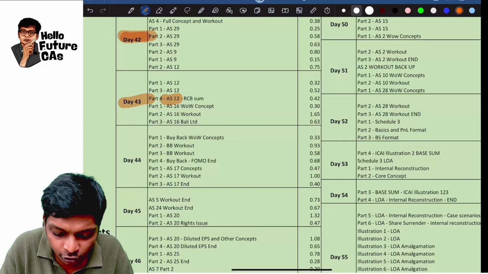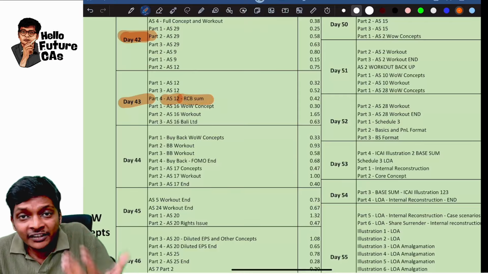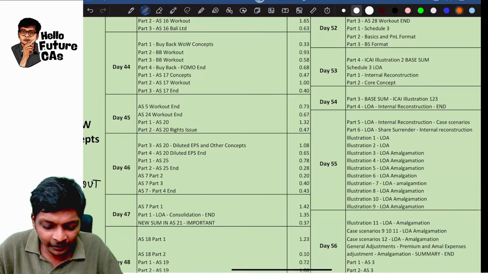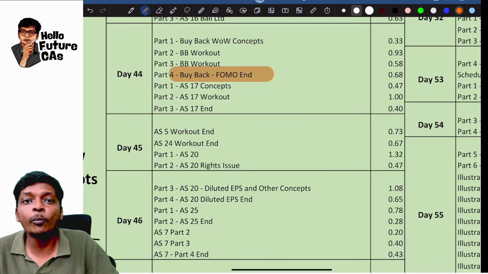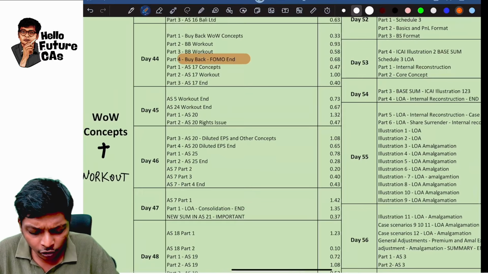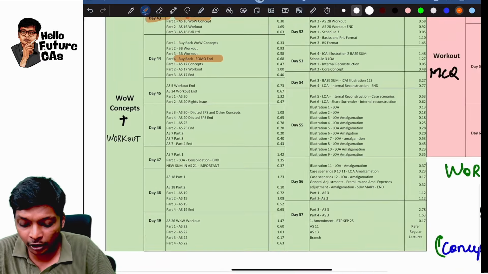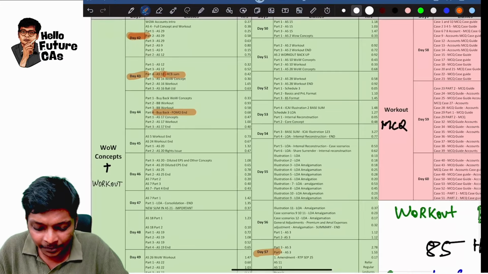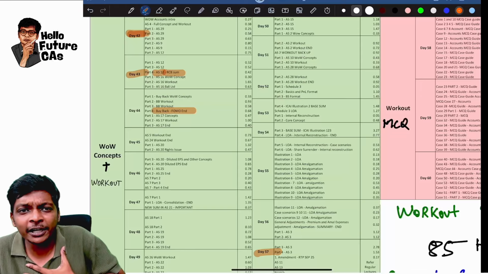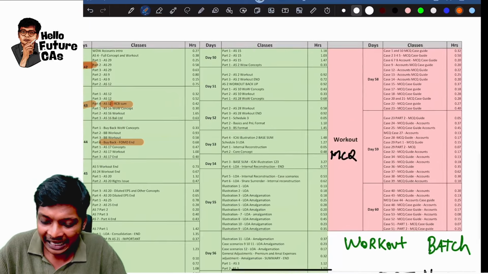For example, AS12 RCB sum. I have drafted this question of my own. Like this, we will be solving a lot of questions. For example, for buyback, I have a question called FOMO question. Like this, there'll be a lot of extra questions that we will be solving. And by day 57, all the chapters, and the additional library of adjustment questions, will be done.